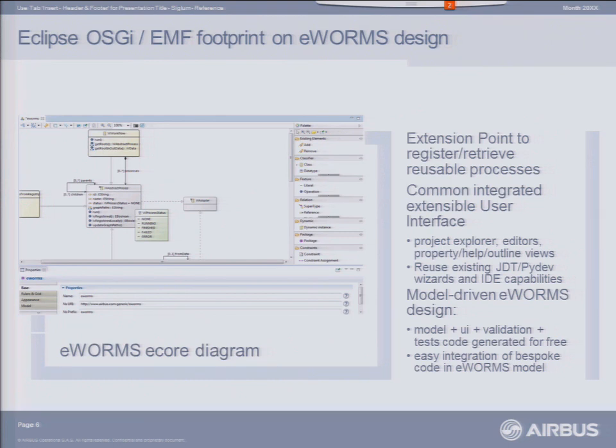And model-driven EVOMS design: the model, the user interface, the validation, the test code, all that is generated for free. Of course, you need to customize it, but a lot of work is done. And you have this integration of bespoke code. I will show you that in a moment.